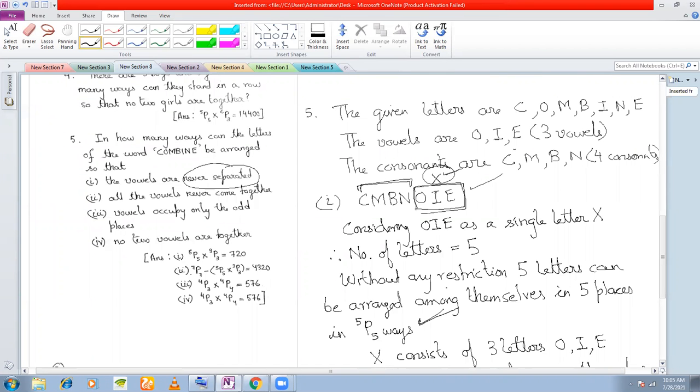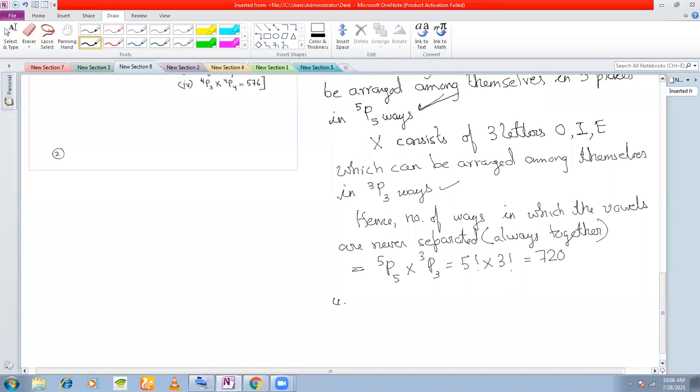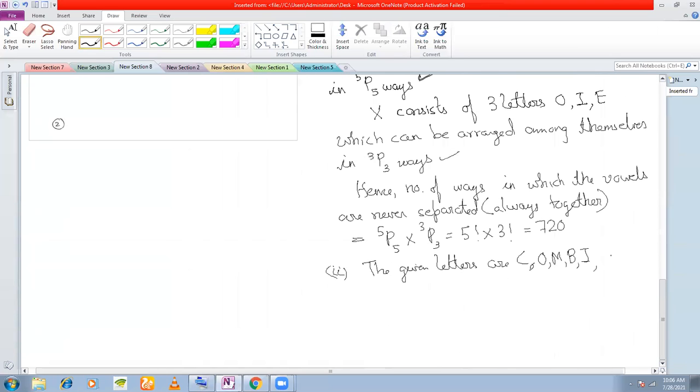We now move on to the next question. Next part of the question. The vowels never come together. So first question was that the vowels are never separated. That is, they are always together. Next part of the question is that the vowels are never together. Okay. So now see, this is very simple. So first of all, the given letters are C, O, M, N, E.